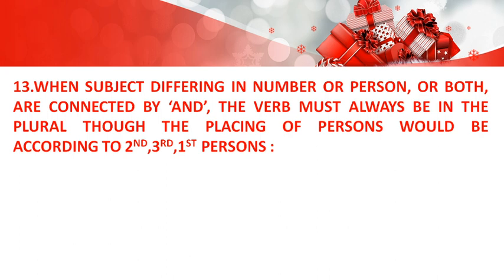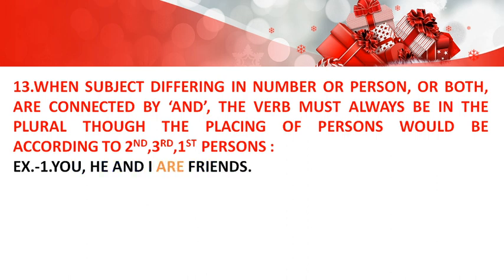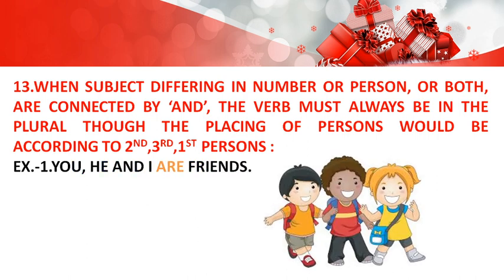Next one, when subjects differing in number or person or both are connected by and, the verb must always be in the plural, though the placing of persons would be according to second, third and first persons. Once again I am saying to you, whenever we are using all the persons, first of all we will use second person, then third person and then first person. Like, you, he and I are friends. Once again, second person, third person and first person.